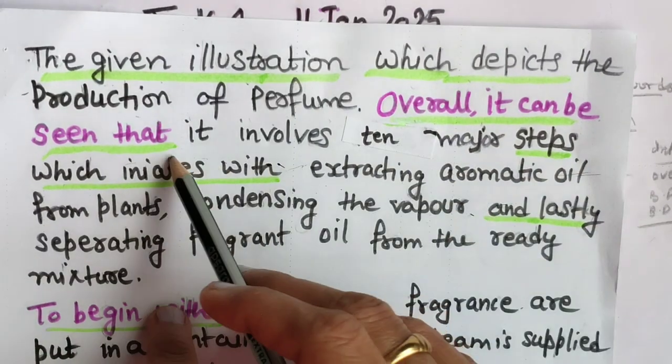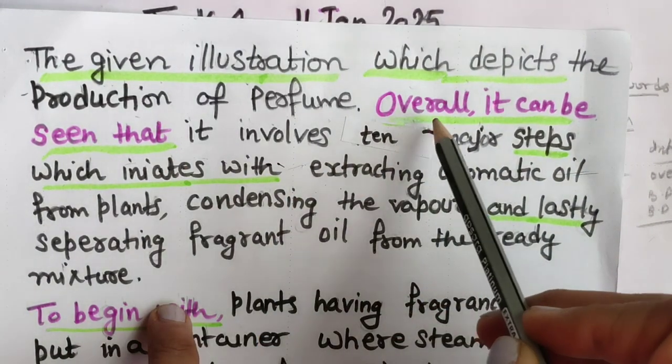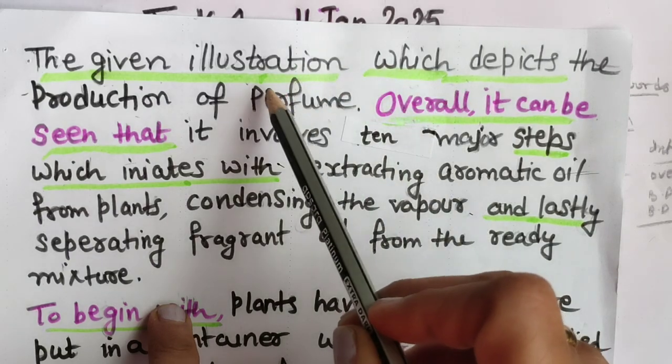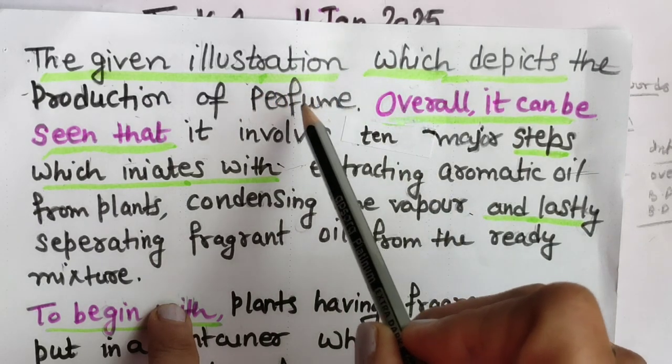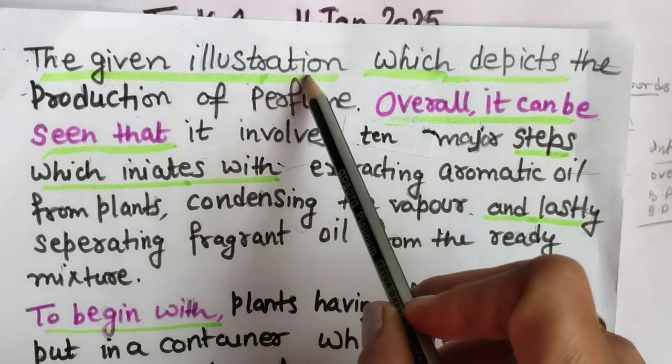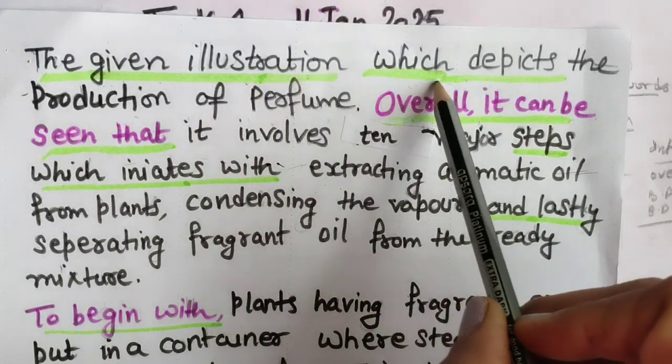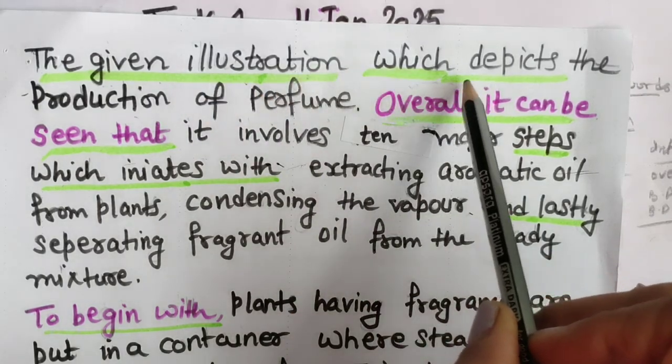Overall it can be seen that, so the pink line and the underlined green one, these are all ready-made templates or ready-made lines. You can learn them. If any process diagram is there, then you can write these words, underlined with the green pen.